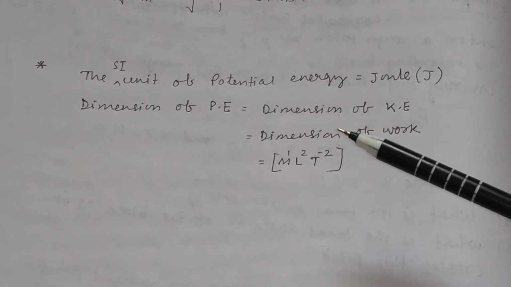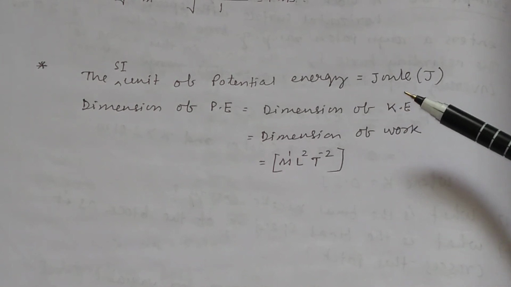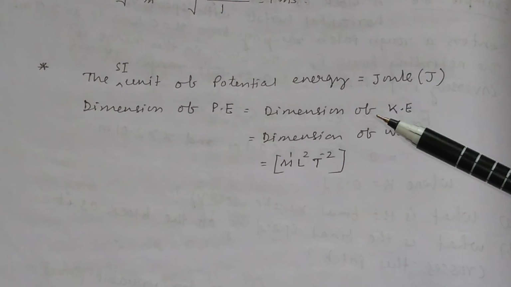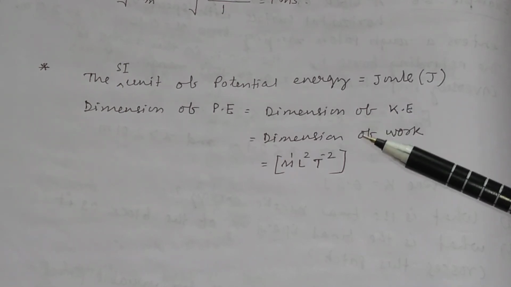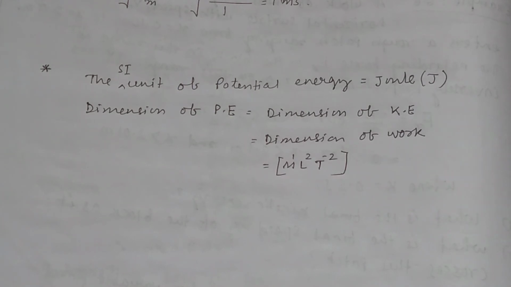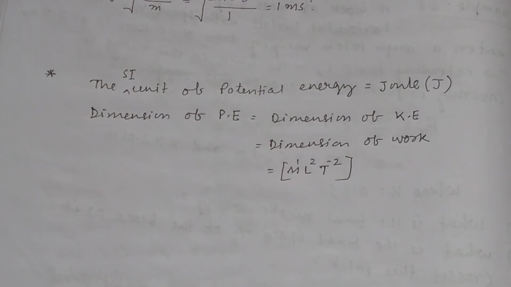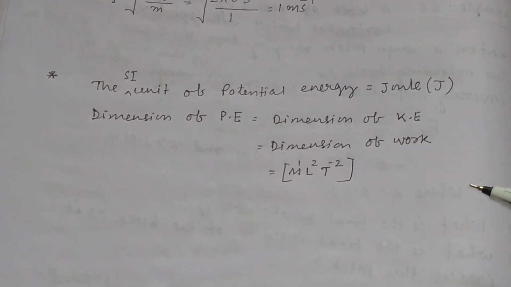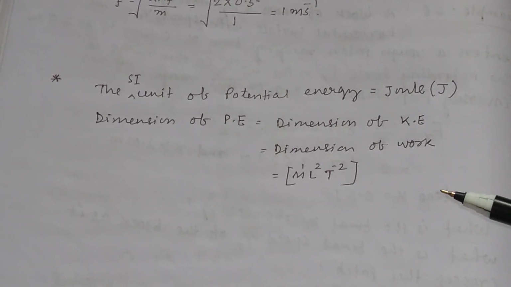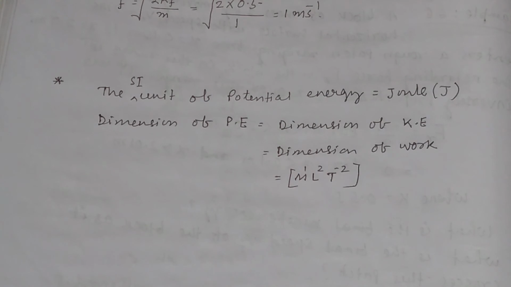And remember, the SI unit of potential energy is joule, and the dimension of potential energy is equal to the dimension of kinetic energy, which is equal to the dimension of work, that is M1 L2 T to the minus 2. So in this video we discussed the concept of potential energy, and in the next video we will discuss the conservation of mechanical energy.